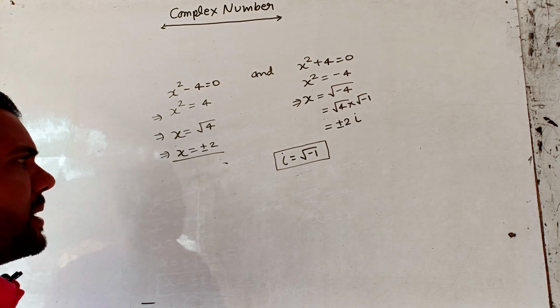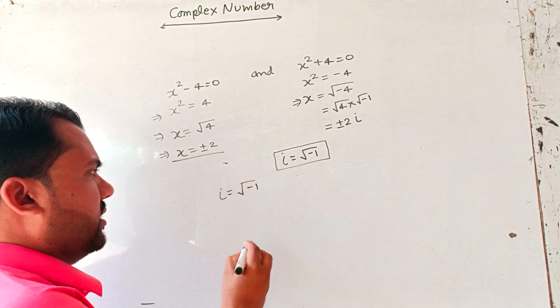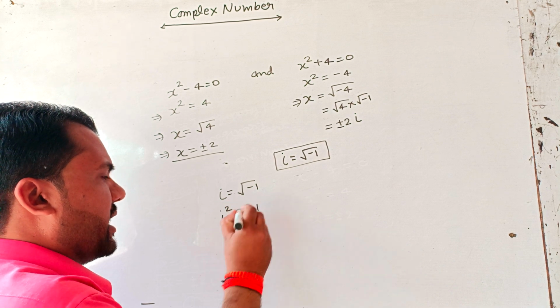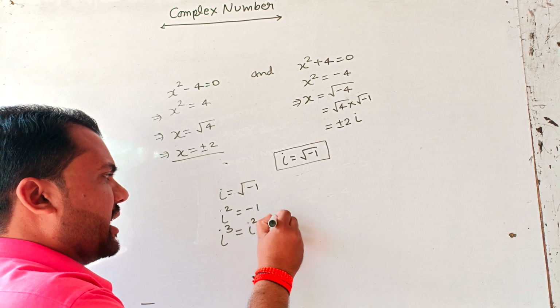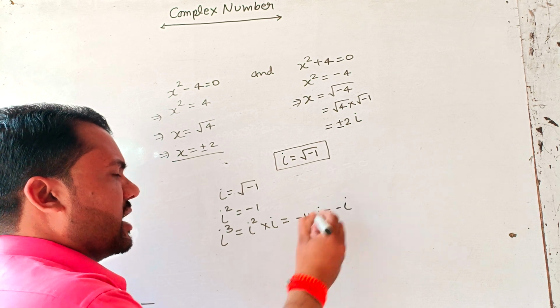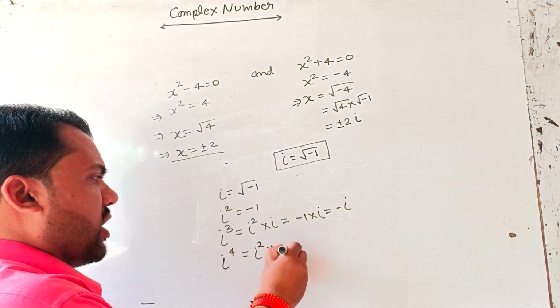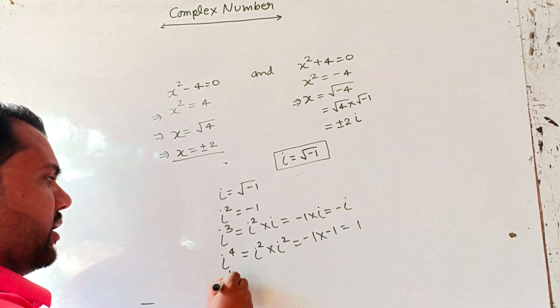The value of i is given by i equal to under root minus 1. Similarly, i square equal to minus 1, i cube equal to i square into i, which is minus 1 into i, equal to minus i. i to the power 4 equal to i square into i square, which is minus 1 into minus 1, equal to 1, and so on.